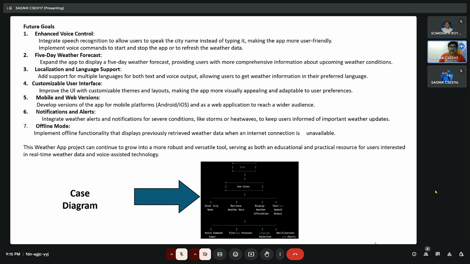And next we have the use case diagram over here. Here you can see the user, we are using the use case, under which we can see the enter and retrieve the weather data and display the weather information. And we also get text to speech output.